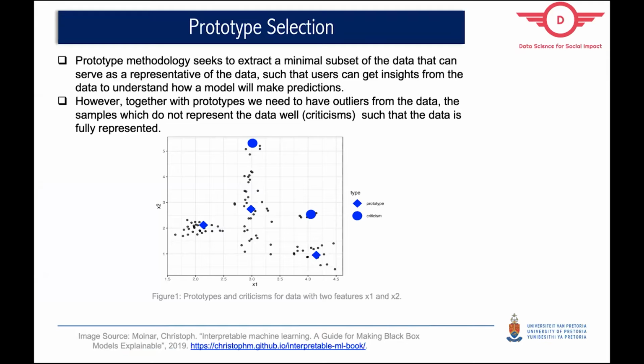Criticisms are data points which don't fully represent the data, so in essence, our outliers. This is a graphical view, which was sourced from the book called Interpretable Machine Learning, which shows where criticisms lie and where your prototypes would lie. I'll take you through step by step how we select our prototypes from our data set, and this will be focused on the natural language processing data, which I extracted from Kaggle.